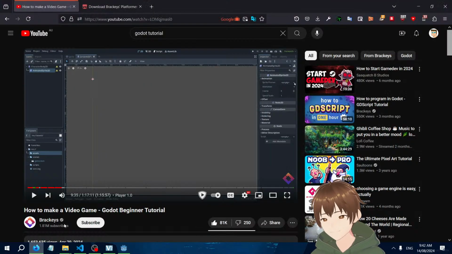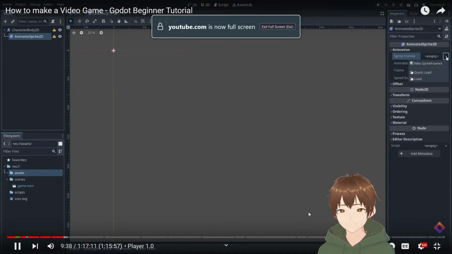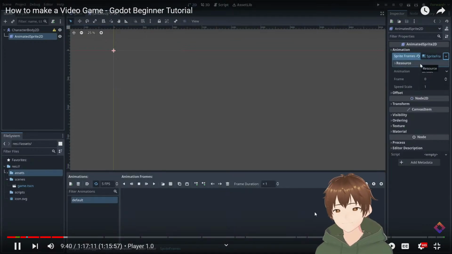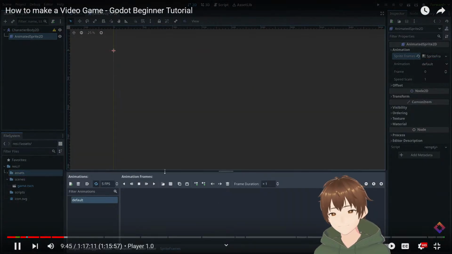All right. Individual frames that will make up our animation. So let's click here and add a new sprite frames. And now with this selected, we can see that it will open up the sprite frames window at the bottom. And in this window, we're going to press this tiny icon here that lets us add frames from a sprite sheet.